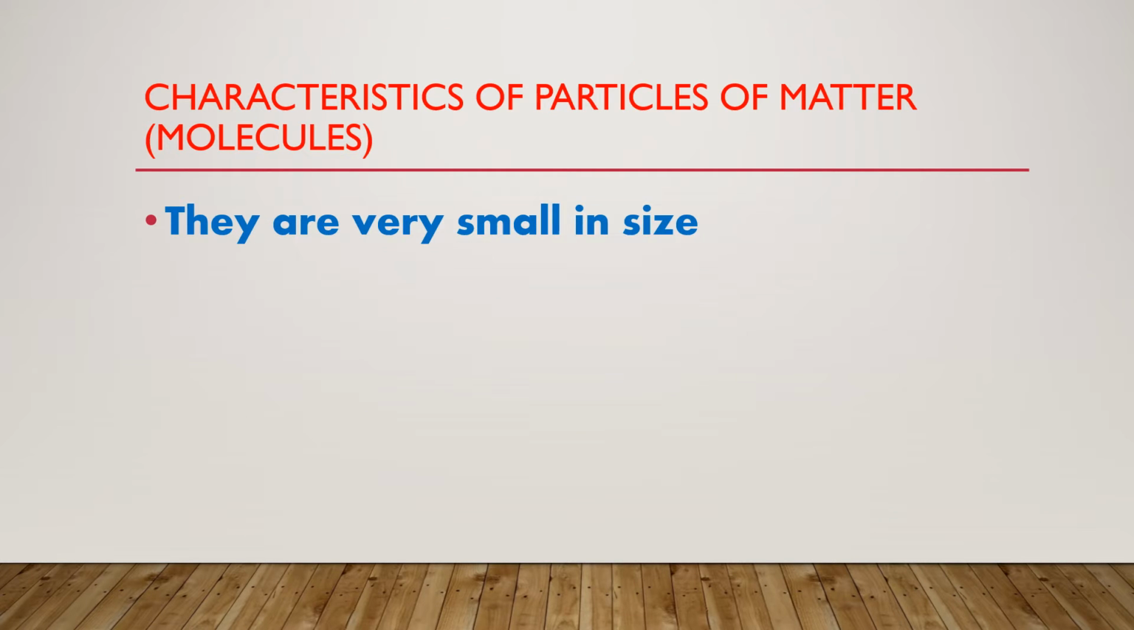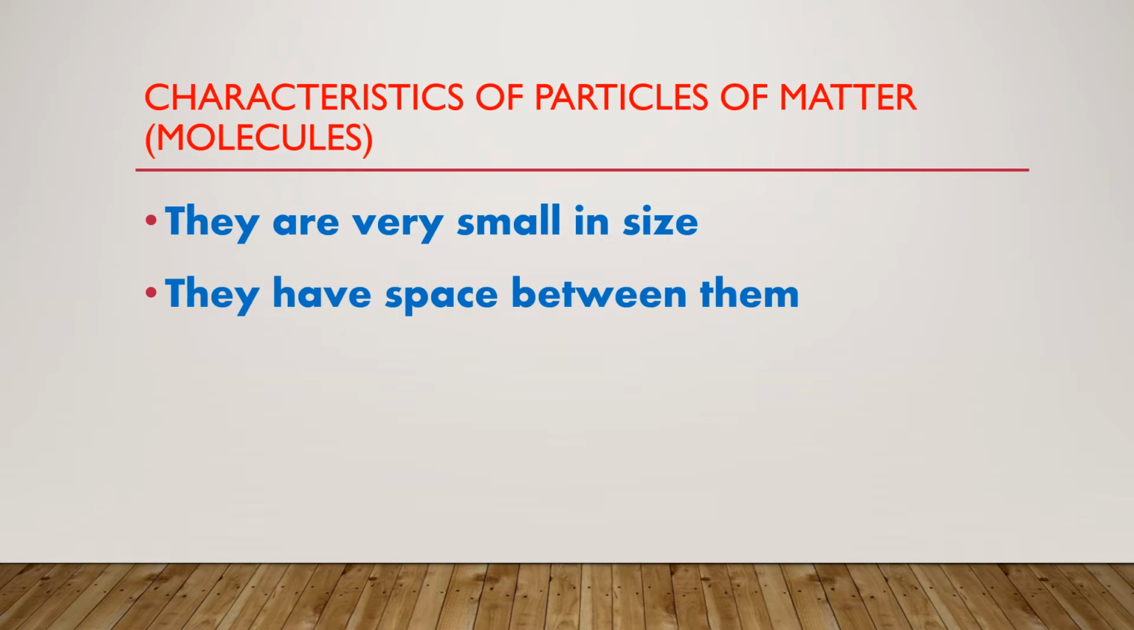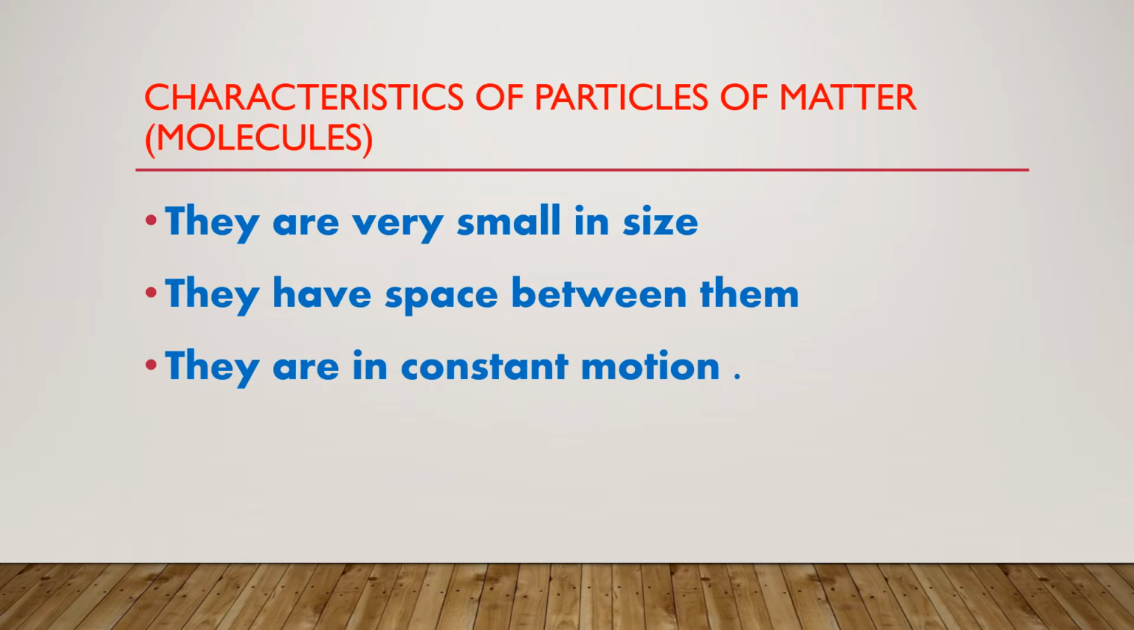So what is the first property that we have already learned? They are very small in size. They have space between them. They are in constant motion. They attract each other. So these are the four properties that we will be discussing.